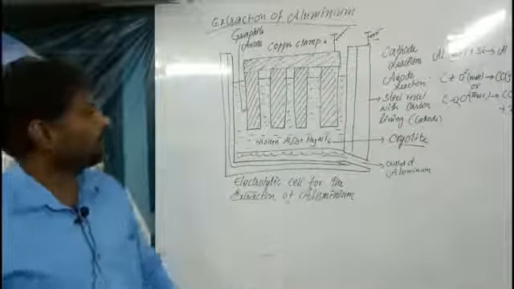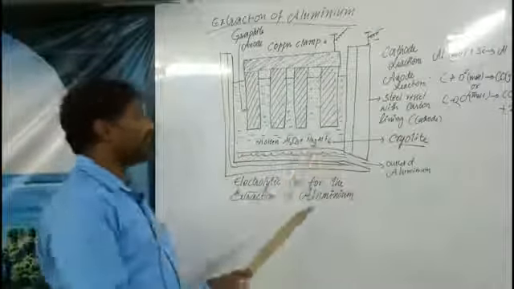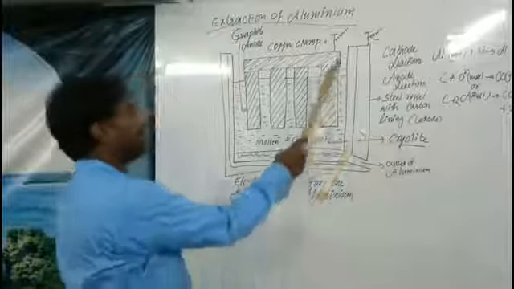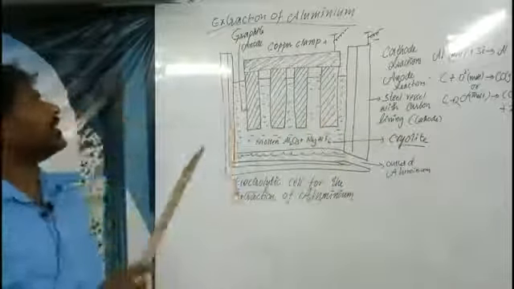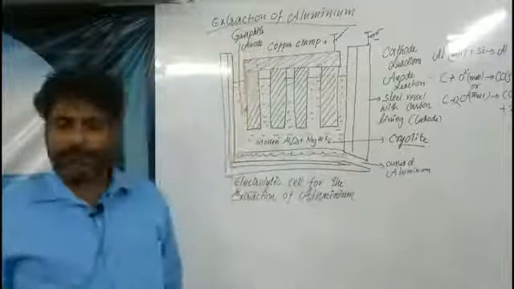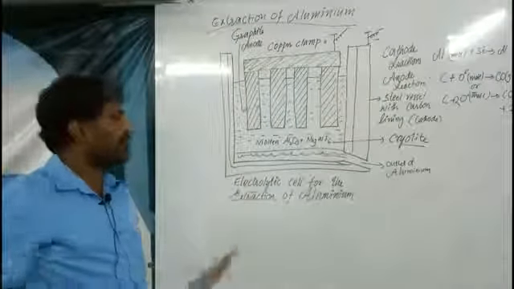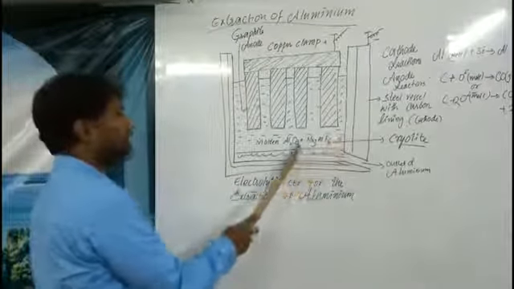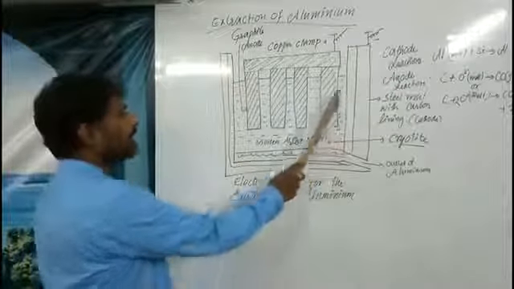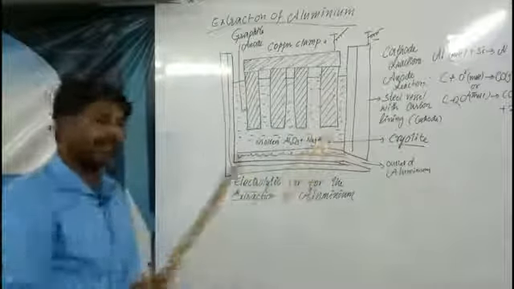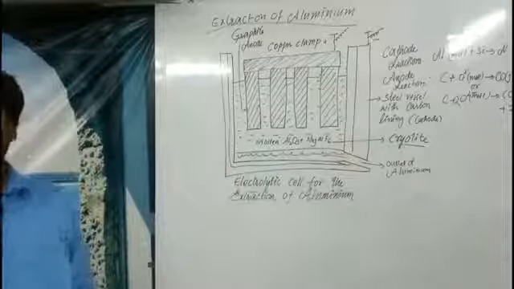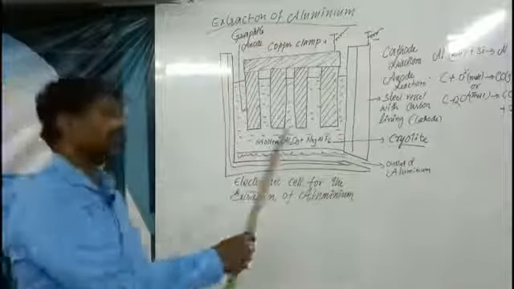So this is the main 2 marks question. They will generally ask why cryolite is added to bauxite for the extraction of aluminium. The main reason is that cryolite is used to improve the conductivity. Why? Because the electrolyte must be a conductor. If it is not a conductor, we are not going to use it as an electrolytic cell.